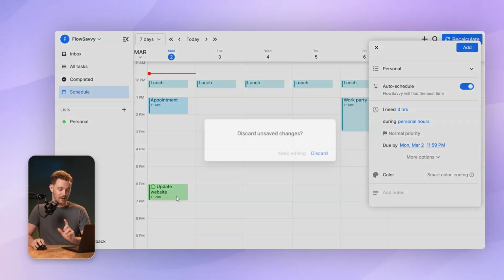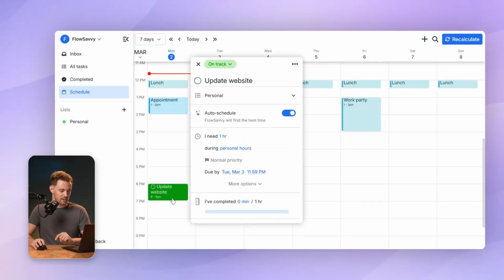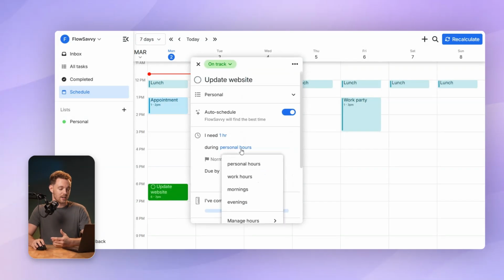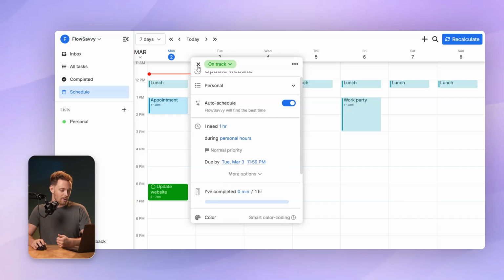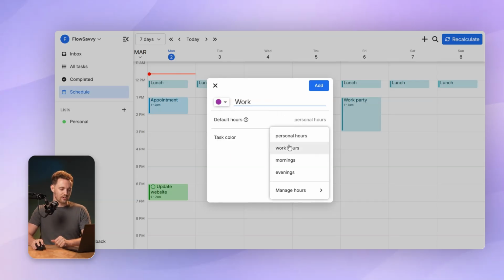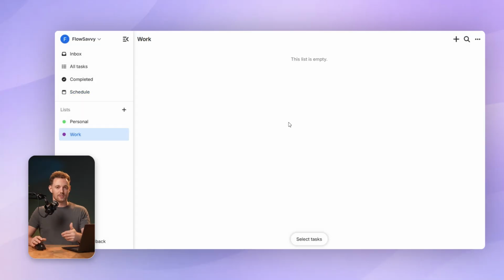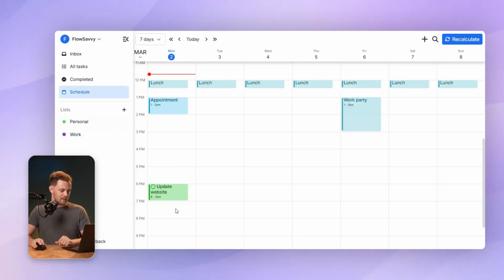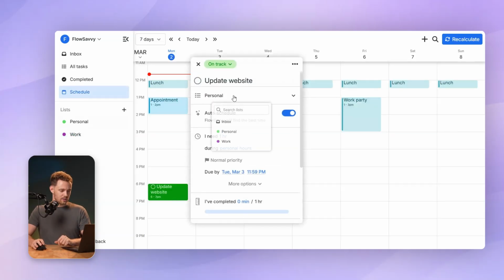This is actually a work task though, so let me change that. You can change the hours right here to work hours, or what you can do is create another list. So I'll create a work list, say this is purple, and I want the default hours for this list to be my work hours. So now any tasks I add to this list will get automatically put in my work hours. So let me go back to the schedule and let's change that to my work list.